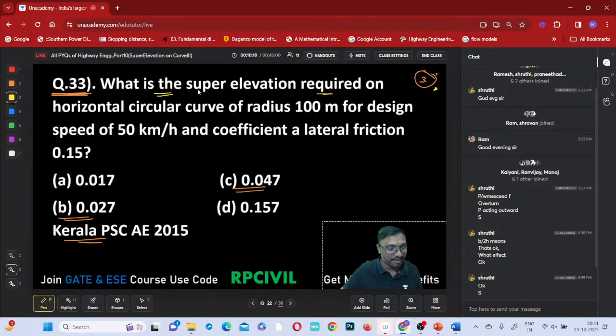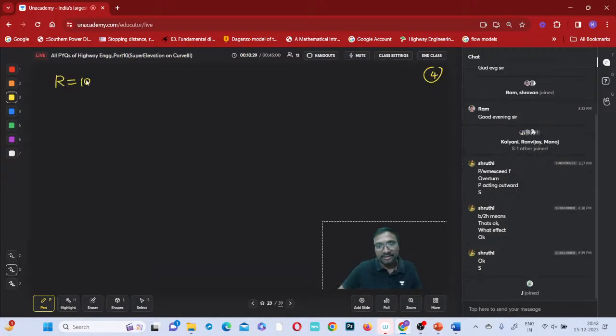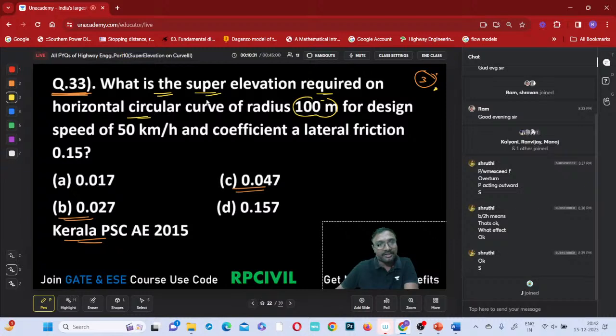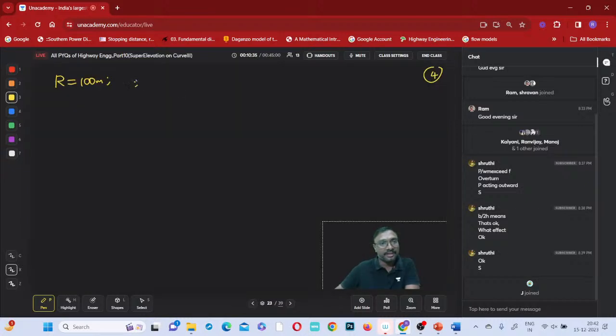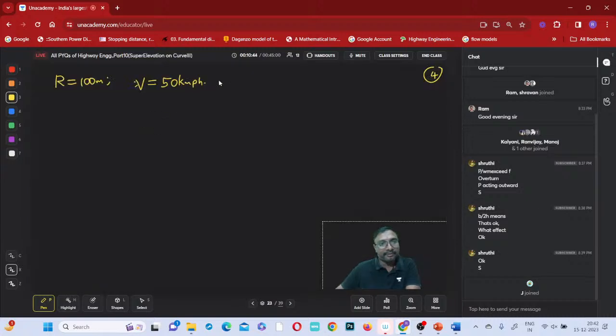Okay. What is the super elevation required on a horizontal curve of radius 100 meters? What is the radius of this curve you are having? Horizontal curve of radius 100 meters for a design speed of 50 kmph. Capital V is nothing but your 50 kilometers per hour. Coefficient of lateral friction is 0.15. What is F equal to? 0.15. Now tell me what formula we have to use.